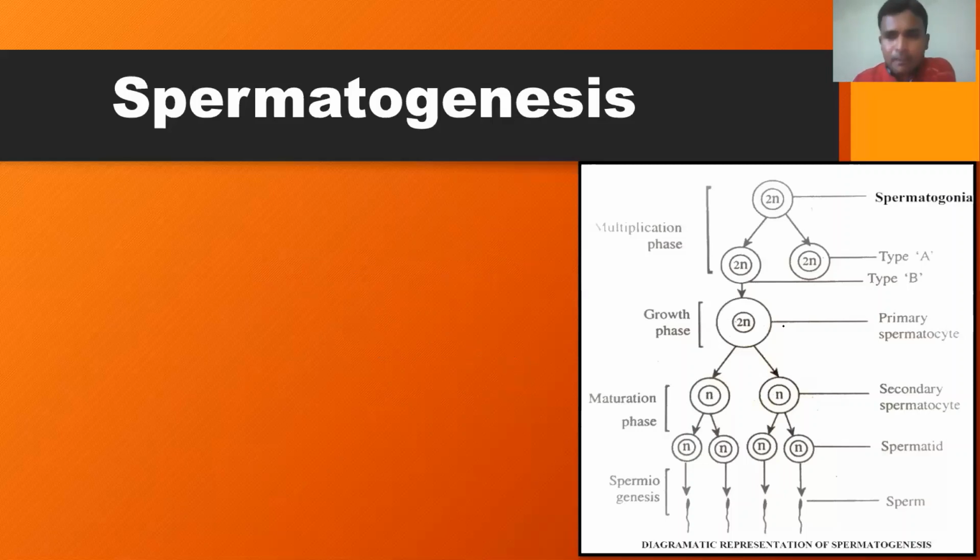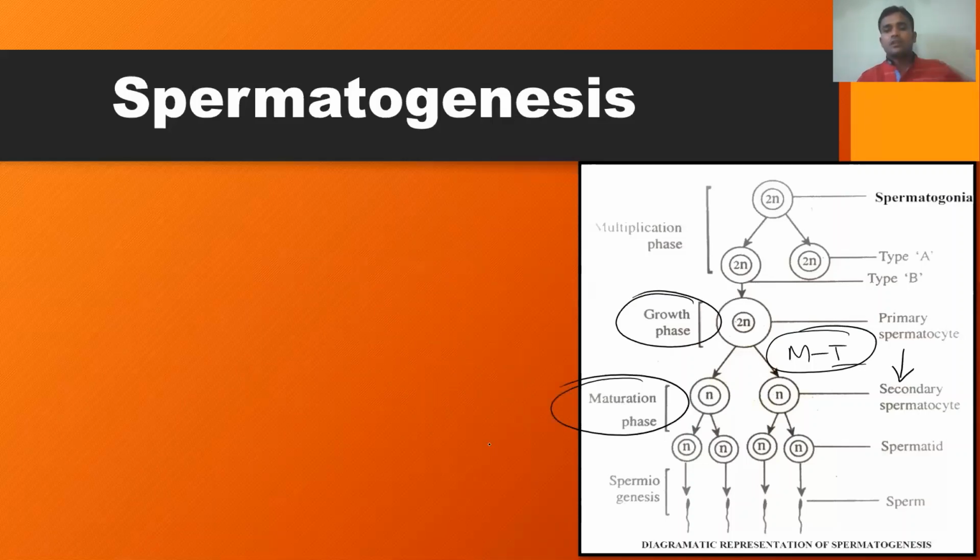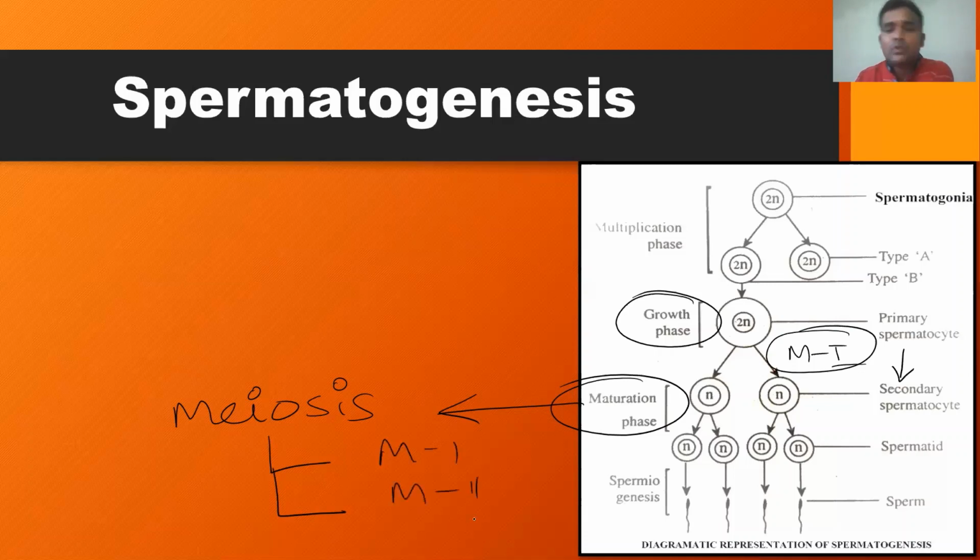Now, this primary spermatocyte undergoes meiosis 1. What is this meiosis 1? Actually, after the completion of the growth phase, the next phase is called the maturation phase. What is this maturation phase? The maturation phase is nothing but meiosis. But you know, meiosis takes place in two steps: meiosis 1 and meiosis 2. Meiosis 1 in the primary spermatocytes leads to the formation of two daughter cells.